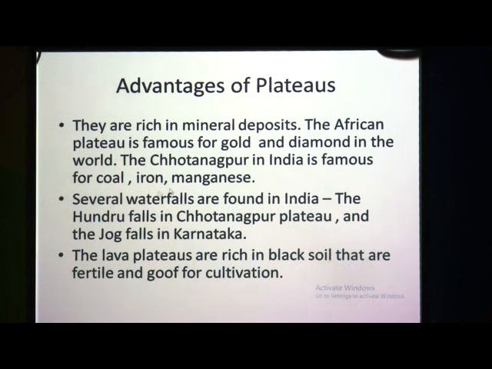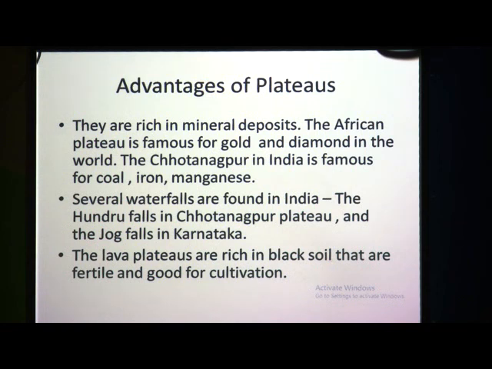Again, several waterfalls are found in India in these plateaus. Like for example, the Hundru falls in Chota Nagpur plateau and the Jog falls in Karnataka. These are famous waterfalls we can see in Chota Nagpur plateau and in Karnataka. Again, the lava plateaus are rich in black soil that are fertile and good for cultivation.